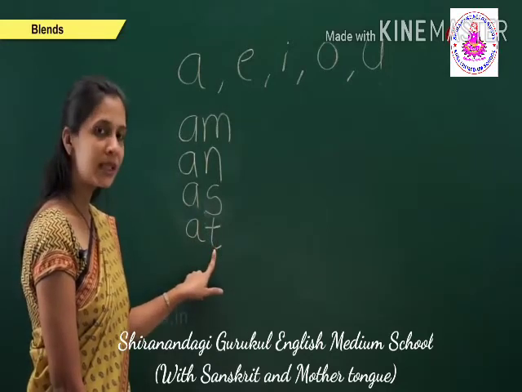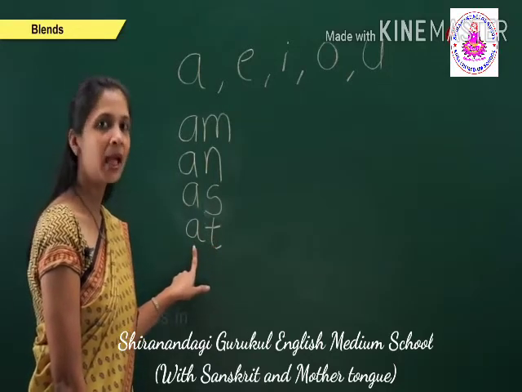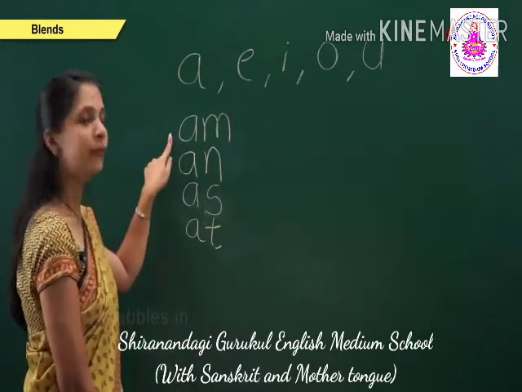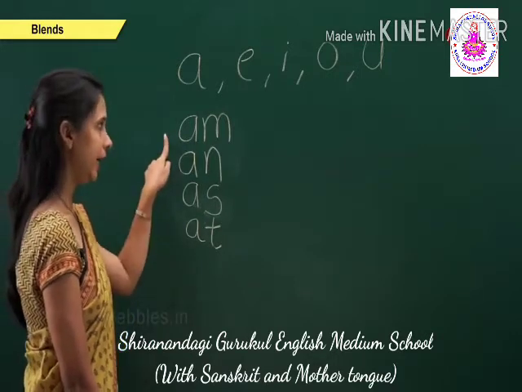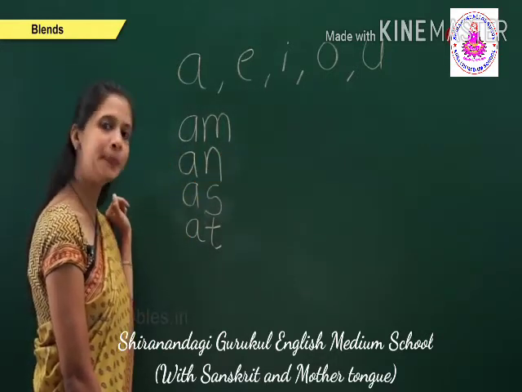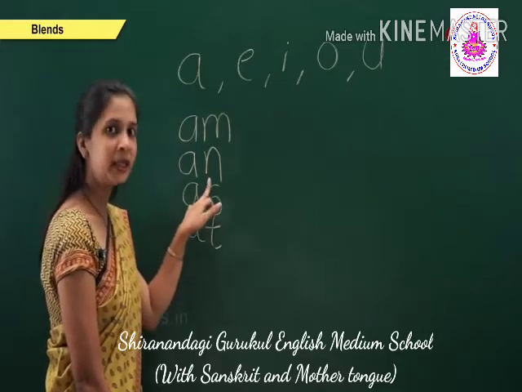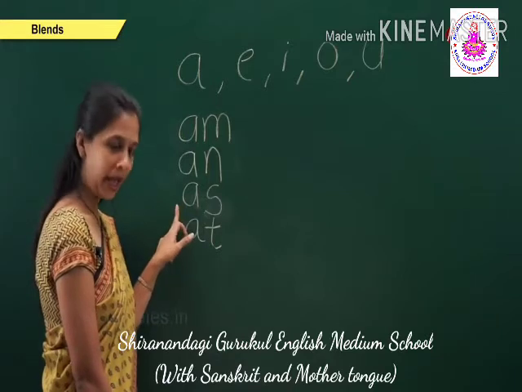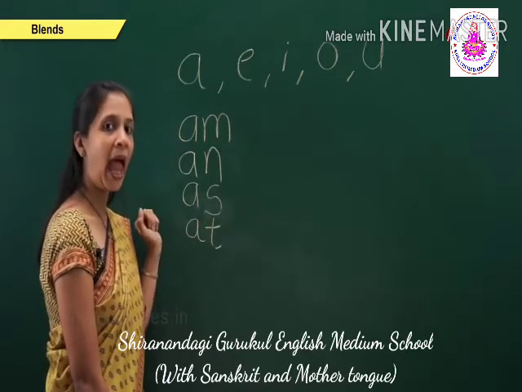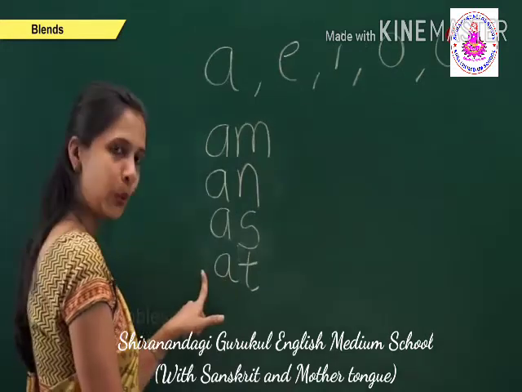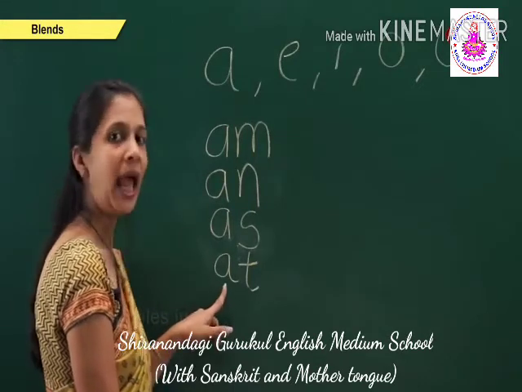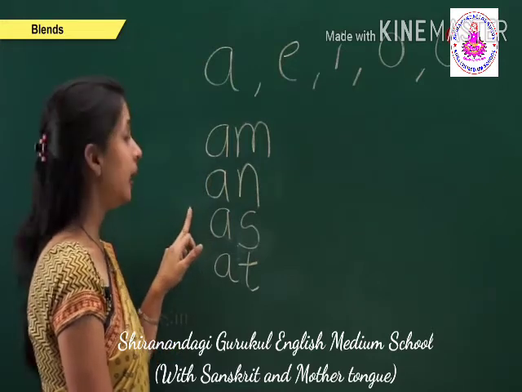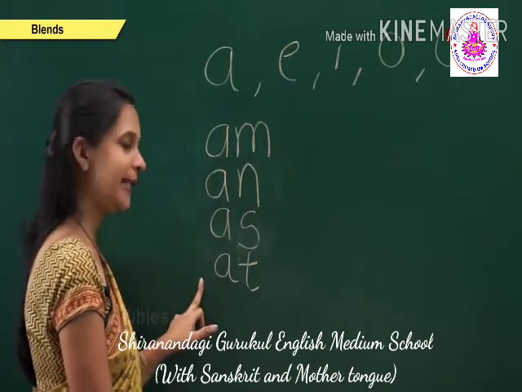The sound of this two-letter word is at. Now, we repeat all: A, M, am; A, N, an; A, S, as; A, T, at.